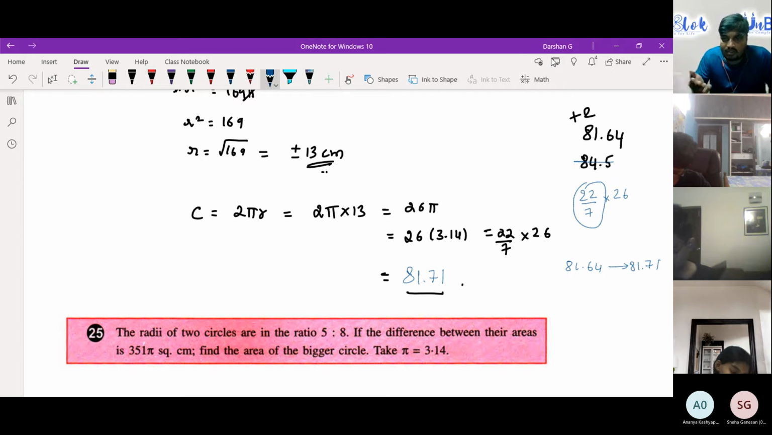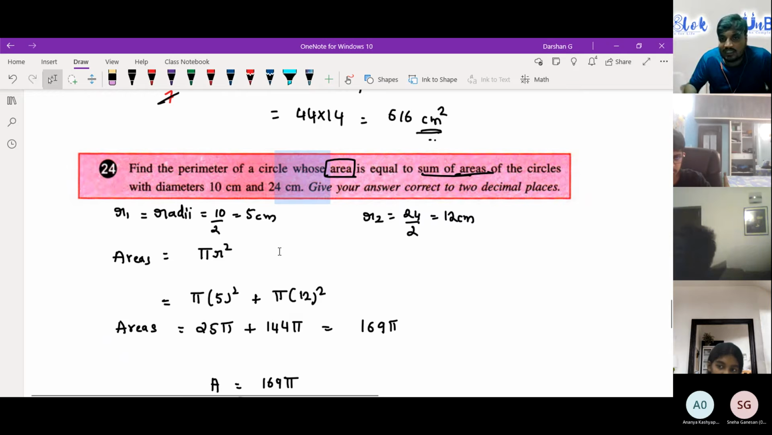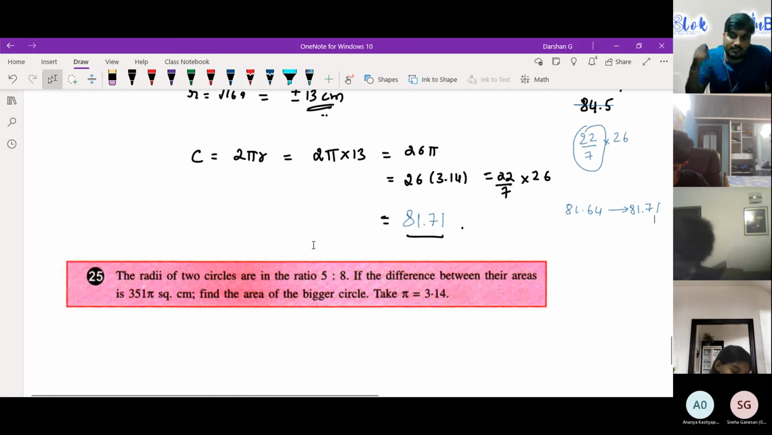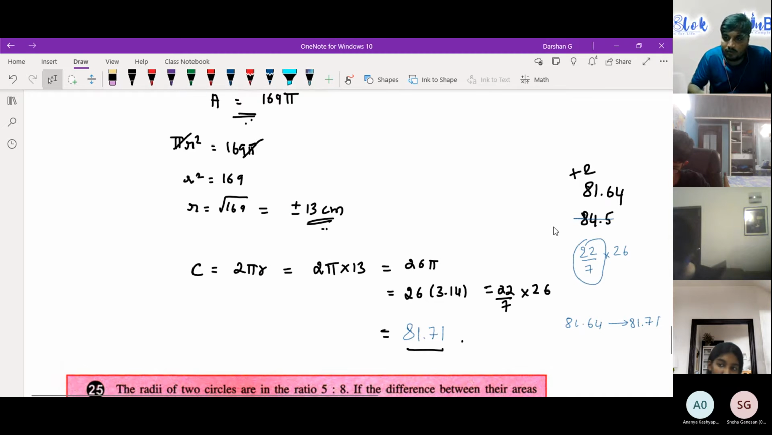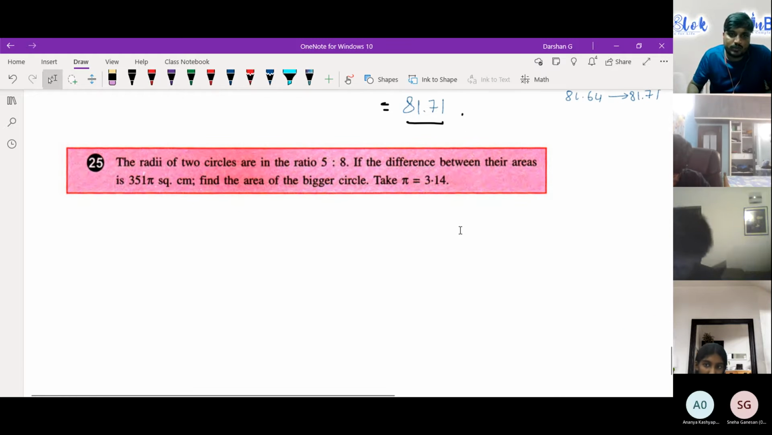It depends on whether they have told you to take pi equals 22 by 7. That is not the case in this question. In this question, both the answers are valid. No need to worry. 84.5 is completely wrong. You will lose at least 1.5 marks for this question. So please go to the next question.